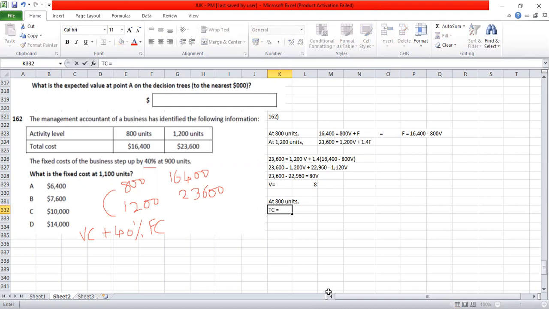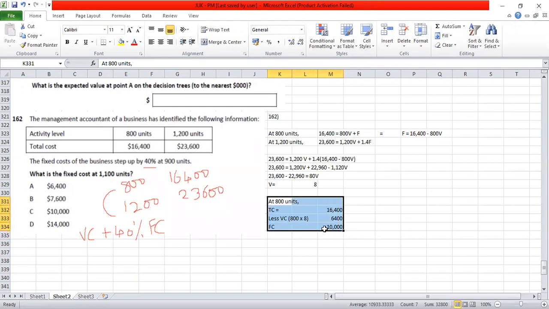Total cost is 16,400. Then less variable cost. Variable cost would be 800 into 8. This is fixed cost. Fixed cost would be 10,000. Fine. But then fixed cost has increased by 40%. So we can also select this at 1200.